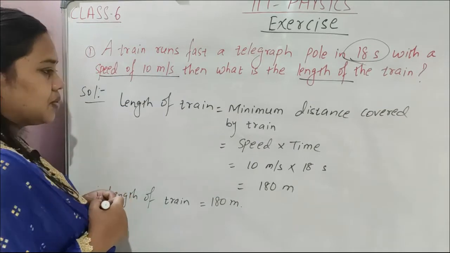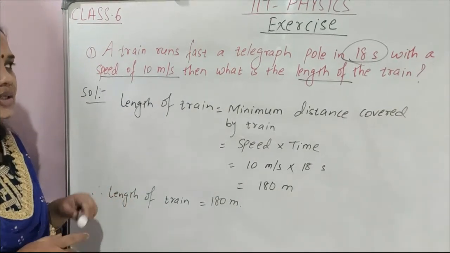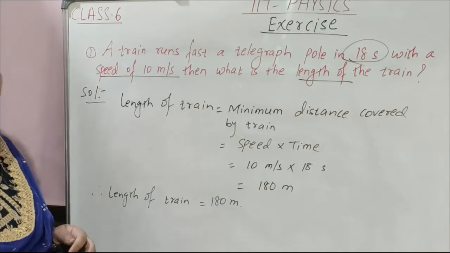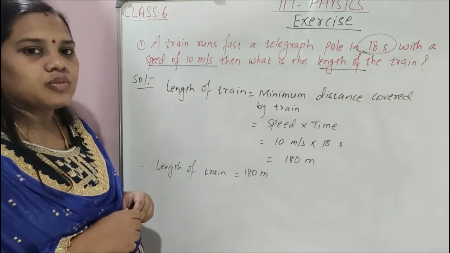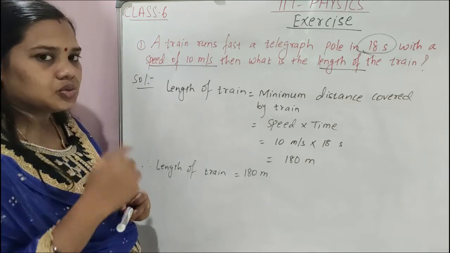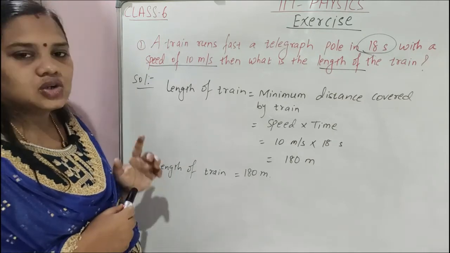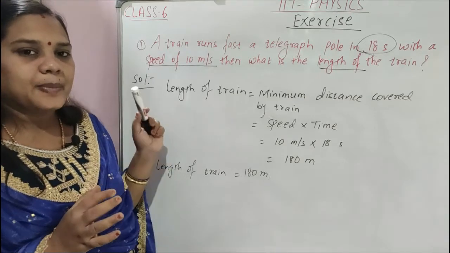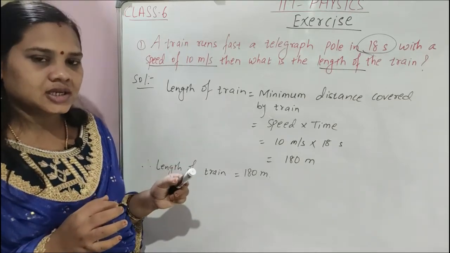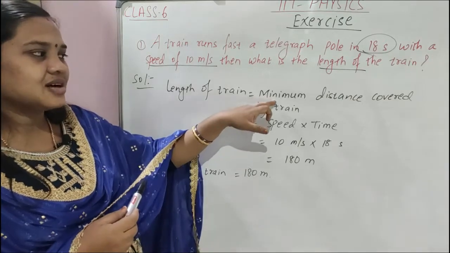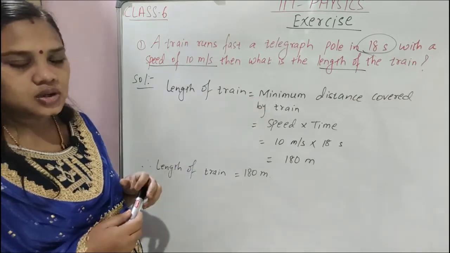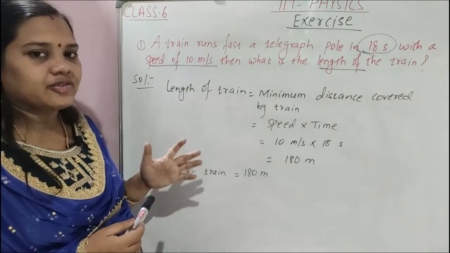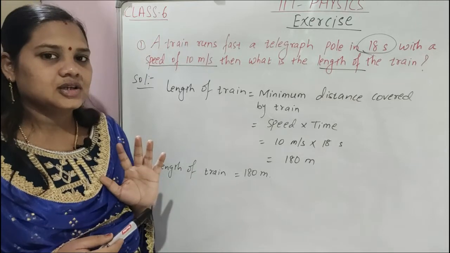Here children, one point you have to note down. In this, one more type of question is coming. Whenever a train is passing through any platform or bridge, then the minimum distance covered by the train is equal to length of train plus length of platform or length of bridge. Clear children?